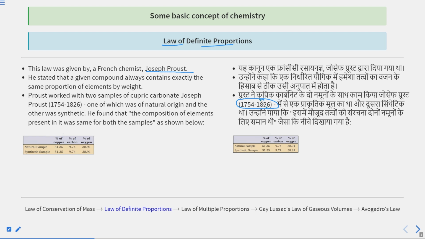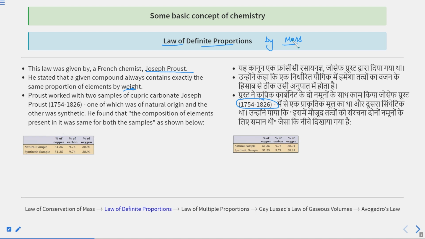He stated that a given compound always contains exactly the same proportion of elements by weight. That's why this law is sometimes also named the law of definite proportion by mass.